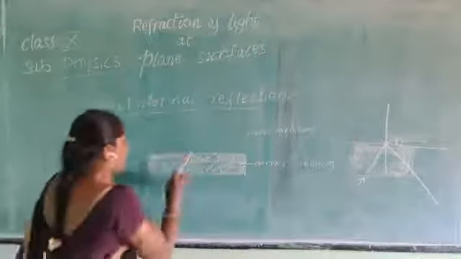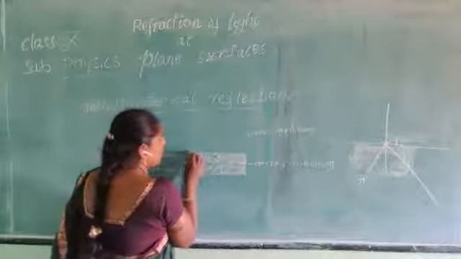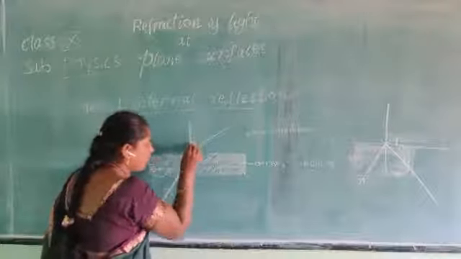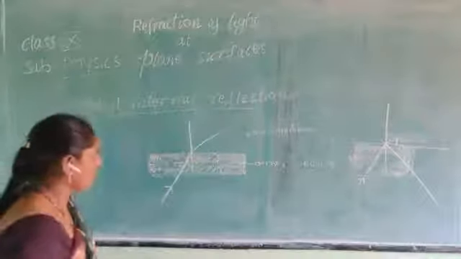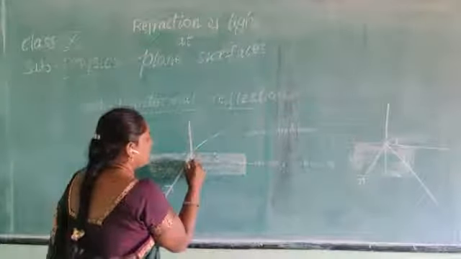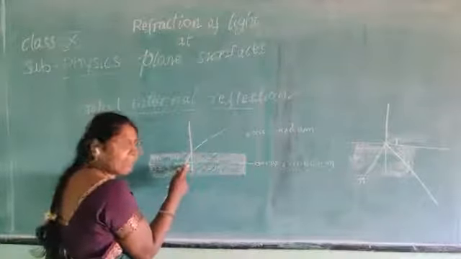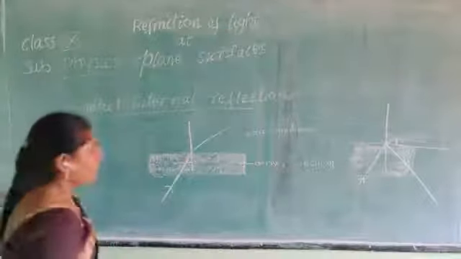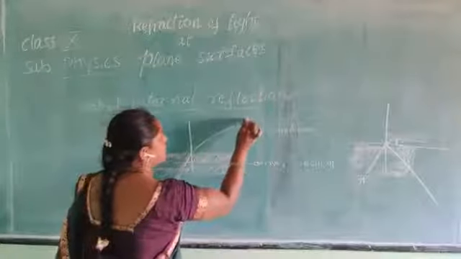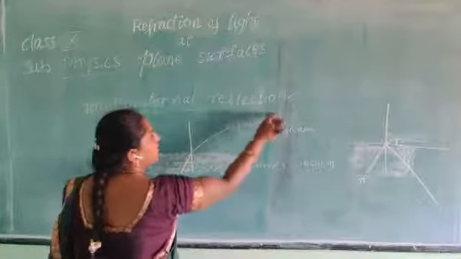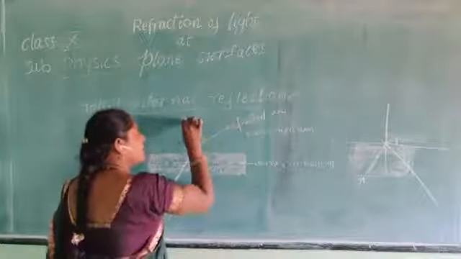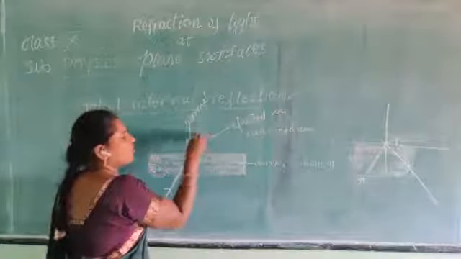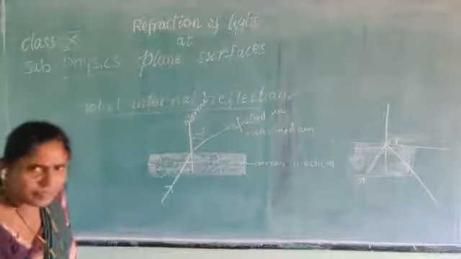Already I told you, when a light ray enters from a denser medium to a rarer medium, it bends like this. And try to draw a normal here. When I have drawn a normal, the angle made by the incident ray and the normal is called the angle of incidence. And this is the refracted ray. Children, this is the refracted ray. And this is the normal. The angle made by the refracted ray and the normal is called the angle of refraction.